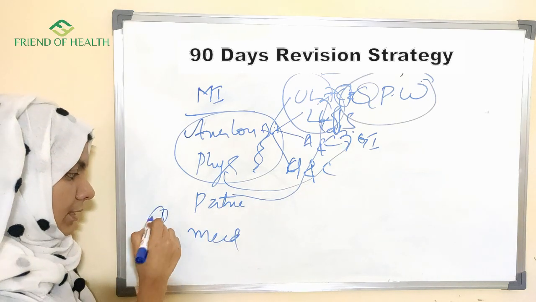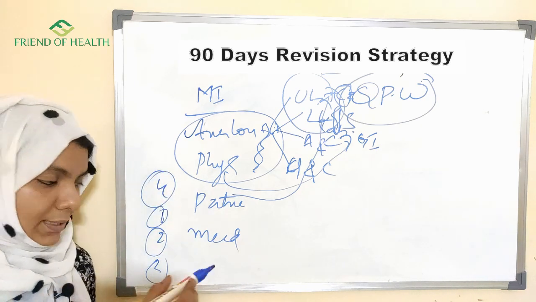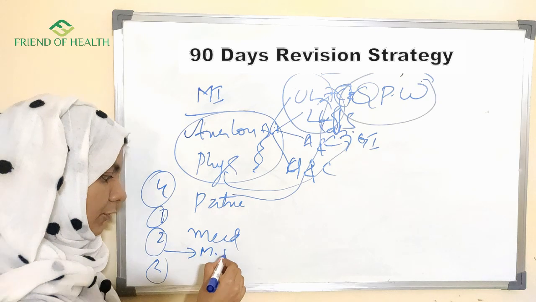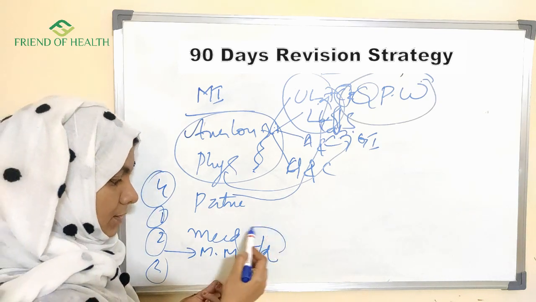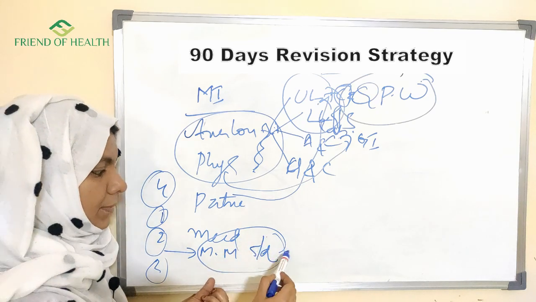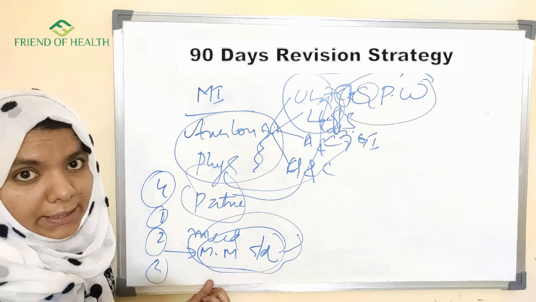We have pharmacy, Materia Medica, repertory and Organon. Materia Medica you read 5 drugs per day, or you can divide accordingly, but that is just one example I am telling you. Materia Medica is a must, you should read it every day. Other subjects you can read on alternate days.